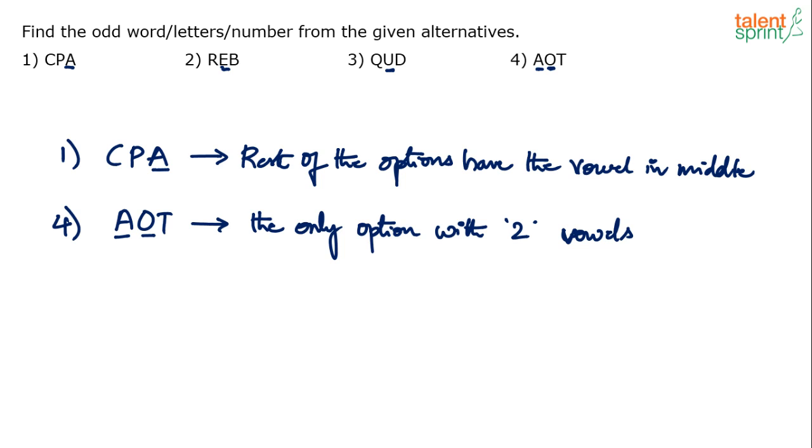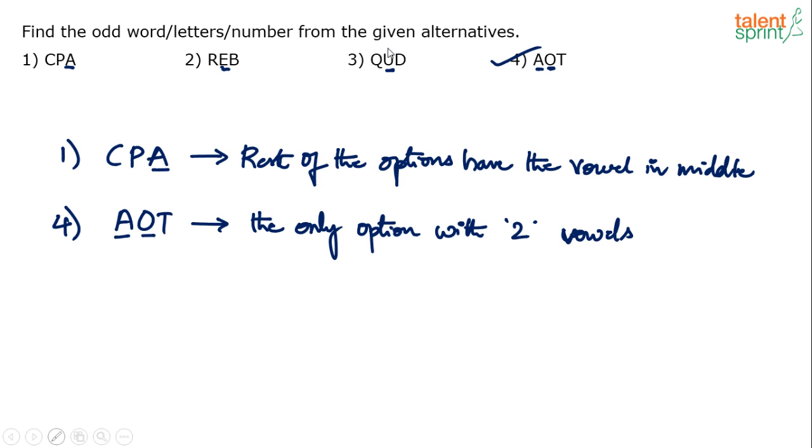And in my view, option 4 seems to be the odd one because I would consider this kind of a classification to be a more appropriate one than the previous one. Because see, in the previous one, you're talking about the positioning of vowel. You are saying that CPA is the odd one because the vowel here is in the last position, whereas in the remaining options, the vowel is in the middle.